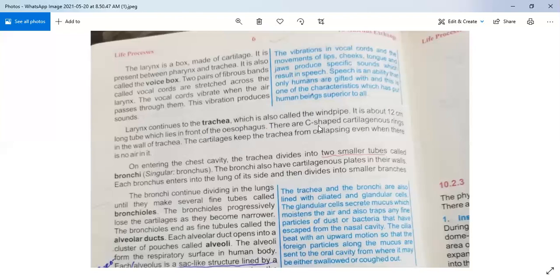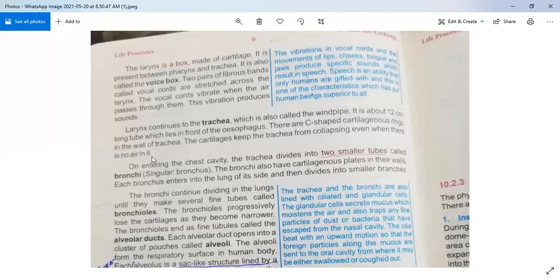There are C-shaped cartilaginous rings in the wall of trachea. The cartilage keeps the trachea from collapsing even when there is no air in it. So what is happening? The cartilage keeps the trachea from collapsing.